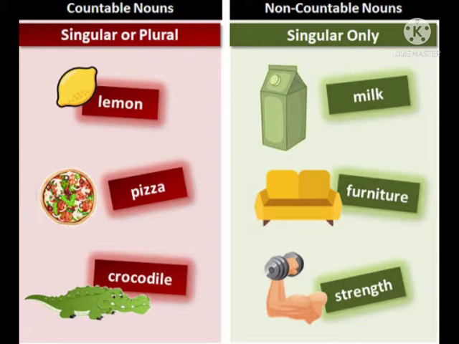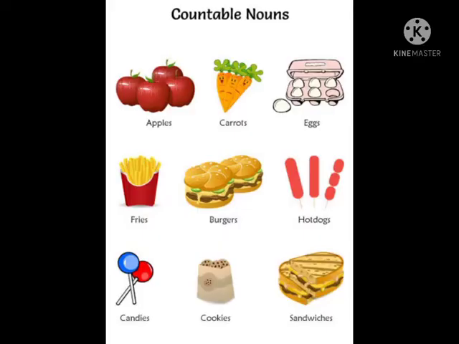Example: boy, dog, table. Other nouns are uncountable. We cannot count them. They have only singular form but no plural forms. Example: bread, milk, wisdom. Now we will understand countable nouns in detail.